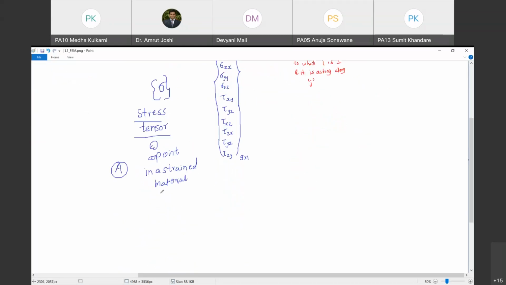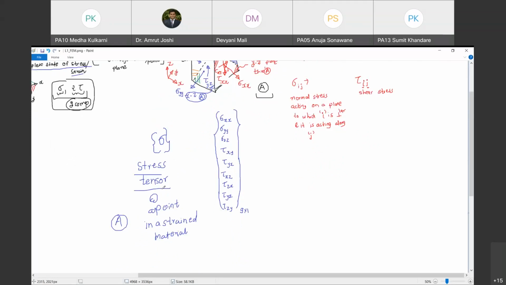So books simply write it as stress tensor. उससे कुछ नहीं समझता, दिमाग में पूरा confusion. What we are trying to say is this tensor, we call it a stress tensor at a point in a strained material. This stress tensor will vary from point to point. You have to understand the values of sigma xx to tau zy will vary as you change the point. एक के जगह कोई और point उठा लूं तो ये सारे values अलग होने वाले.